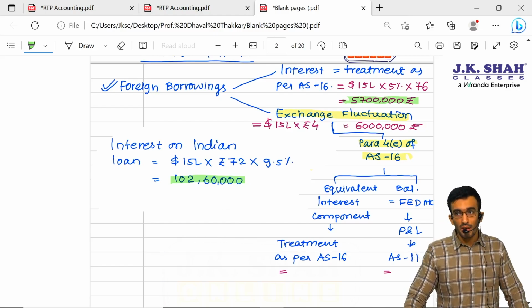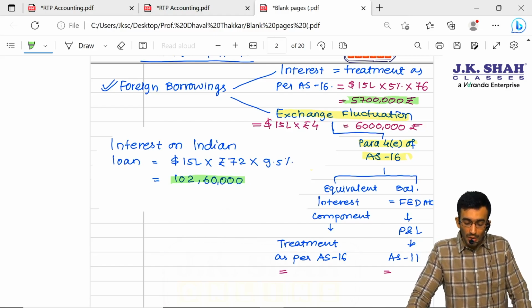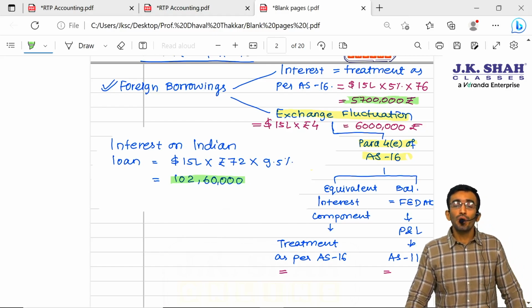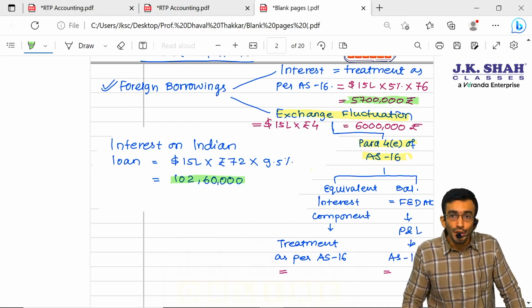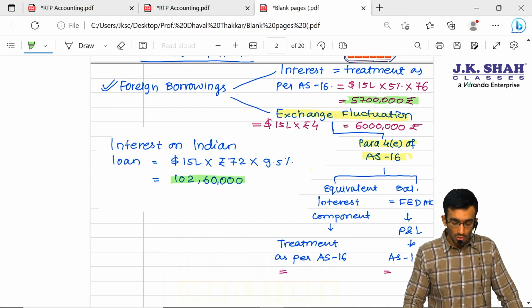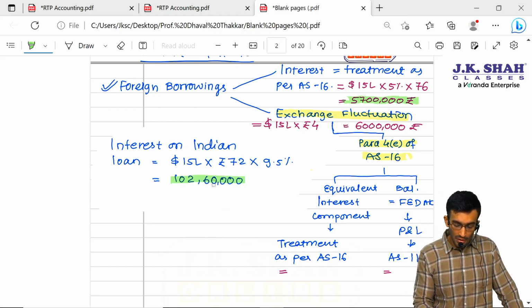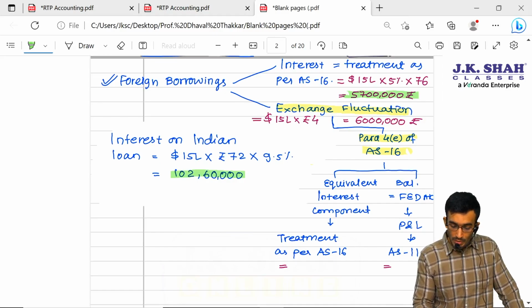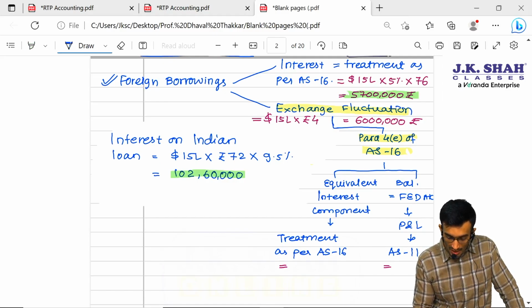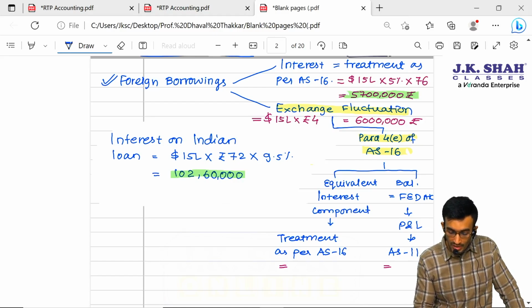But standard says, if we would have borrowed the loan in India, then the interest would be 102.6 lakhs. Then standard is allowing us to capitalize the interest to the extent of interest on Indian loan. So, sir, we can capitalize to the extent of 102.6 lakhs. So, now what we are supposed to do? This exchange fluctuation of 60 lakhs, out of which some component we can treat as interest, or I can say equivalent interest component.